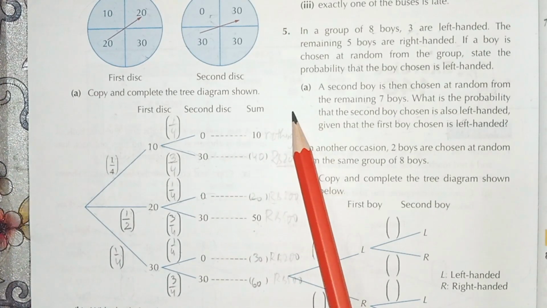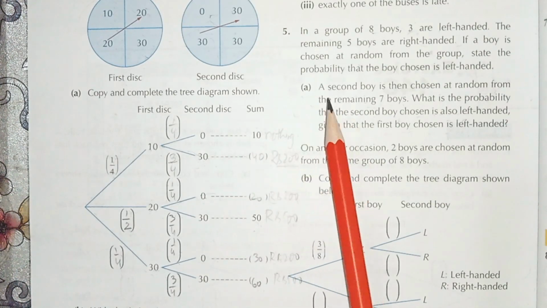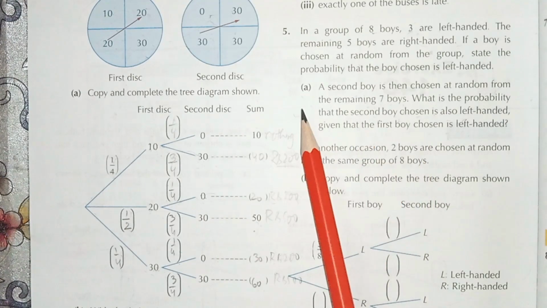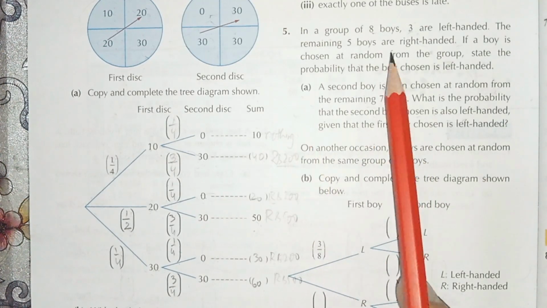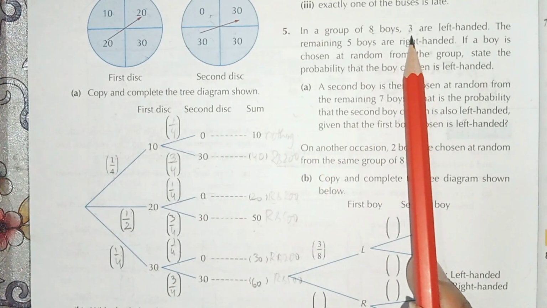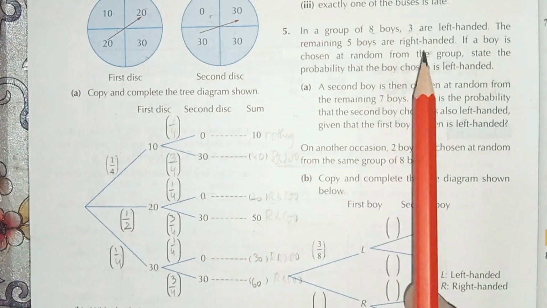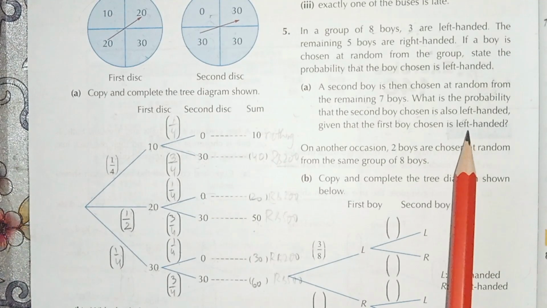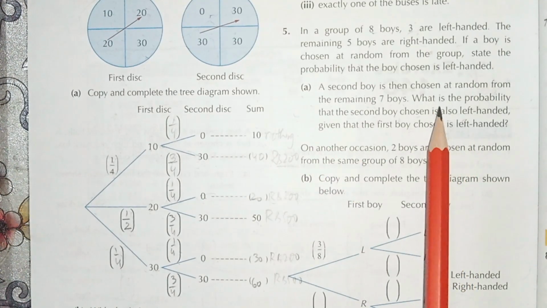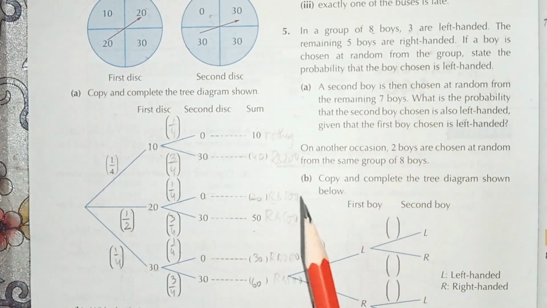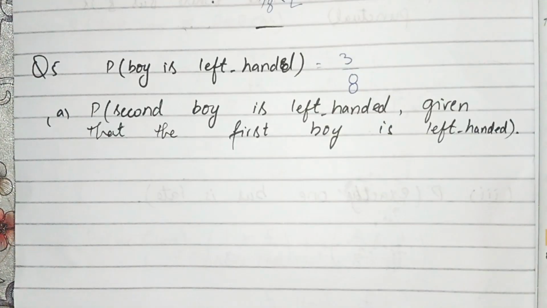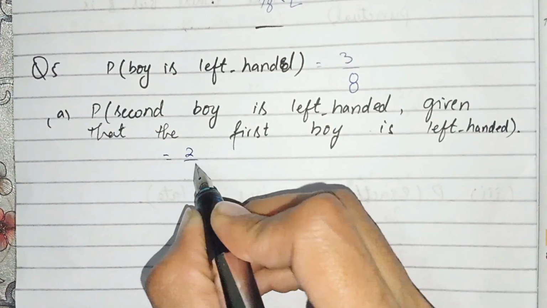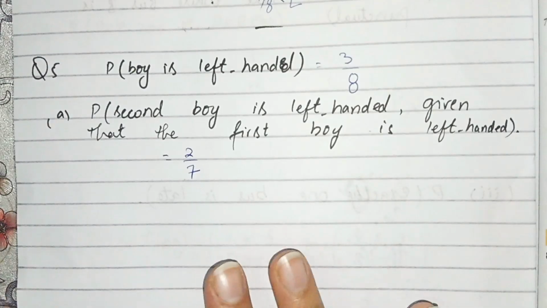This is an example of non-replacement probability. It is out of the group. At first there are 3 left-handed boys, and the remaining are 2 left-handed, because one left-handed boy was chosen first. Now we write the probability as 2 by 7.